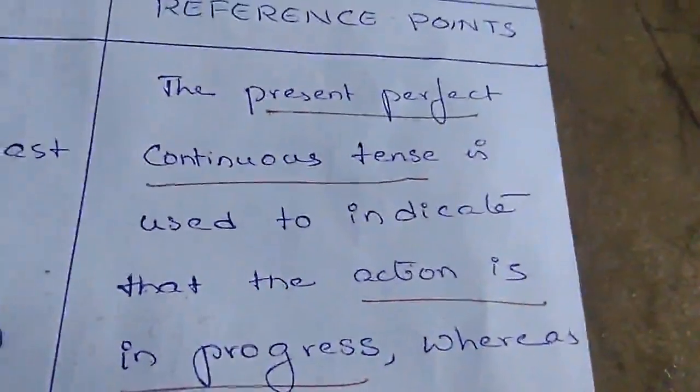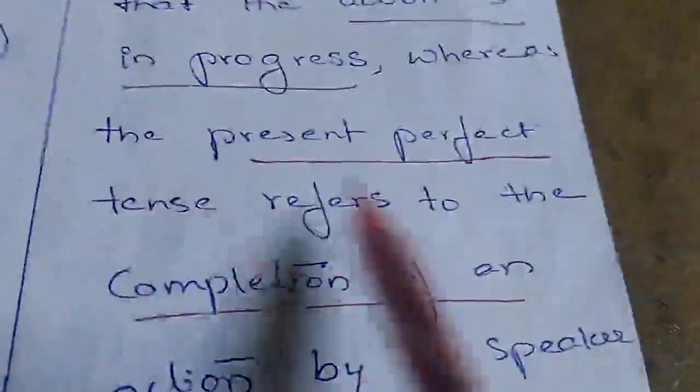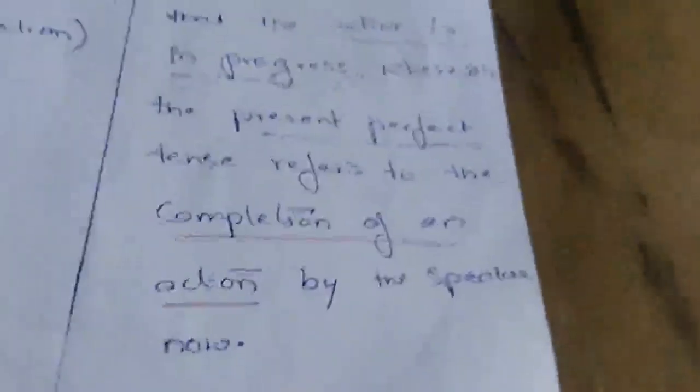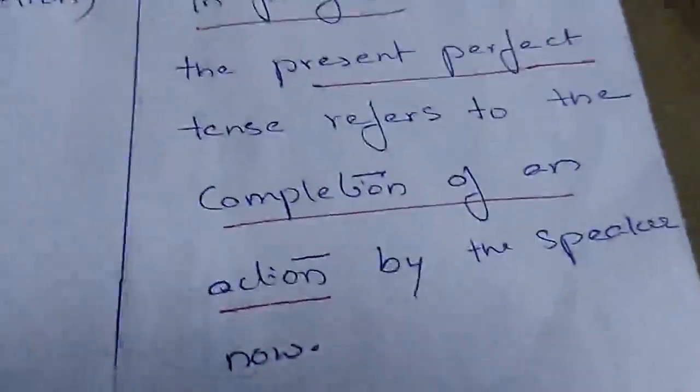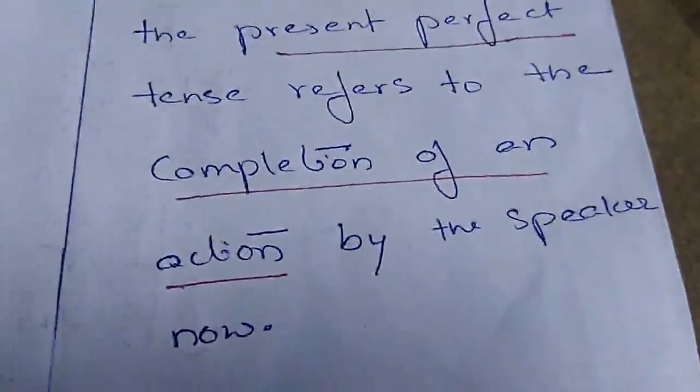One particular point which we have to remember about this present perfect continuous tense is that it is used to indicate that the action is in progress, whereas present perfect tense refers to the completion of an action by the speaker. Completion of an action by the speaker. So there's a small difference. In present perfect continuous, the action would be in progress. In present perfect, we refer to the completion of an action by the speaker.